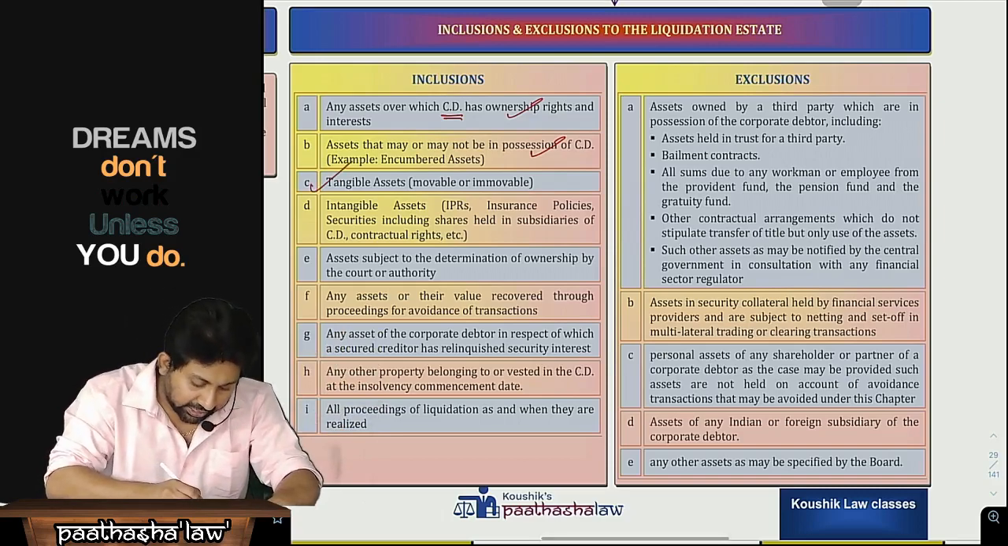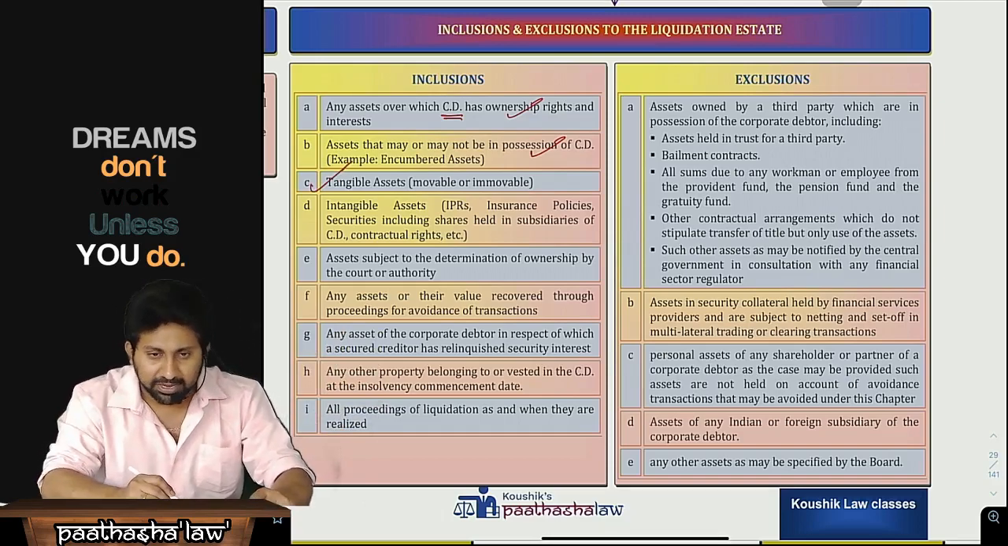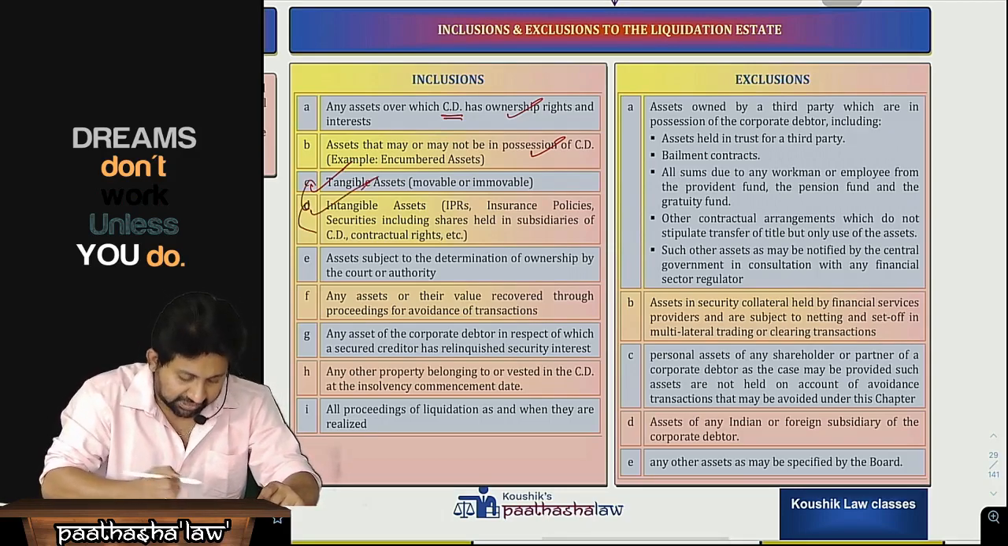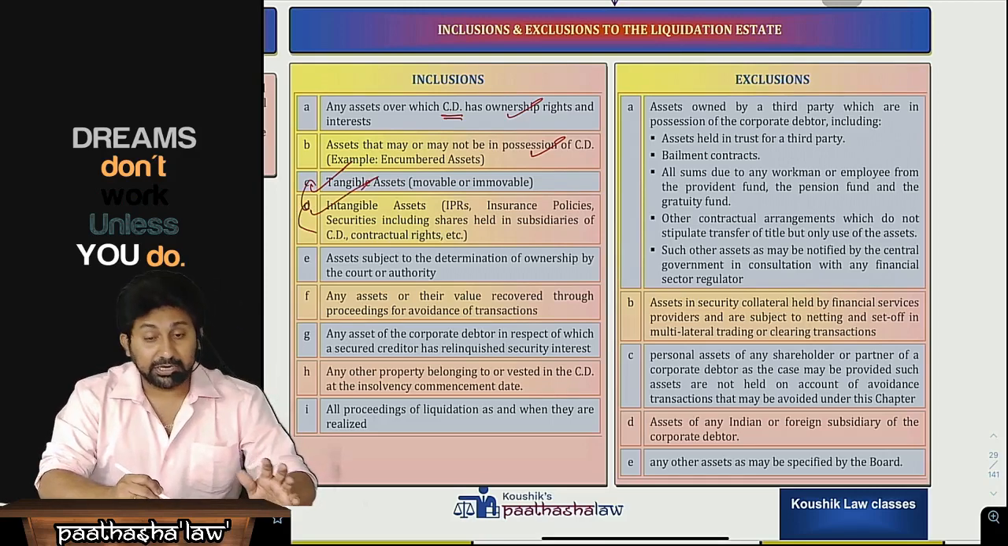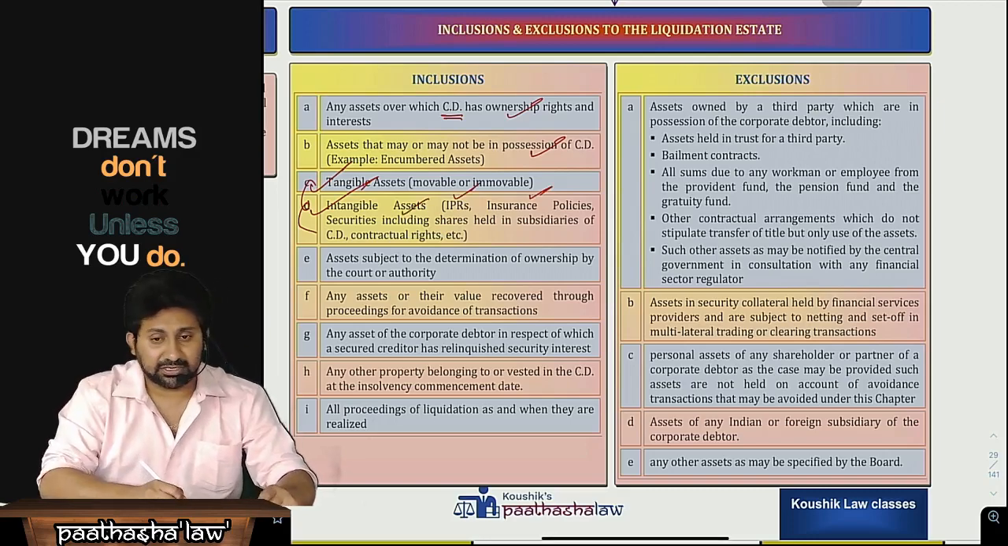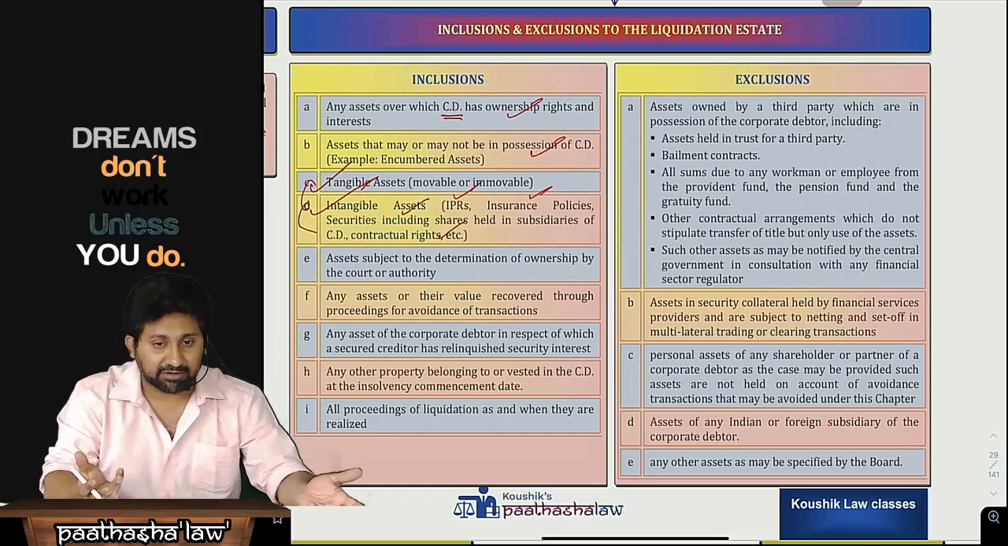Next one. It can be tangible or intangible. It can be tangible, it can be intangible. Intangible includes various things: intellectual properties, insurance policies, securities, contractual rights, licenses, and many other things.